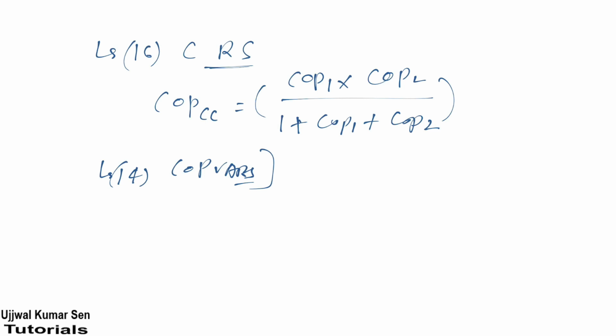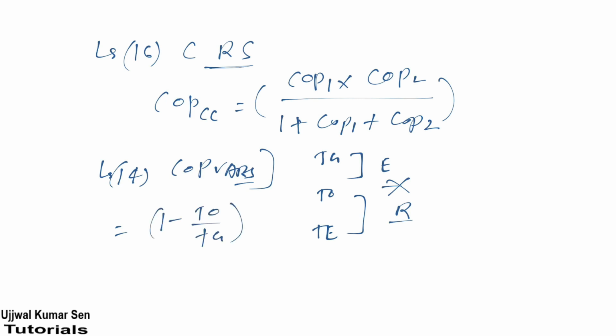Okay, now let's go for the COP of this. Here we have TZ, T naught and TE. Just consider this part as an engine and this one as a refrigerator. You just need to multiply both and you will get the answer. For the engine, we can write 1 minus T naught by TZ, because TZ is greater than T naught.